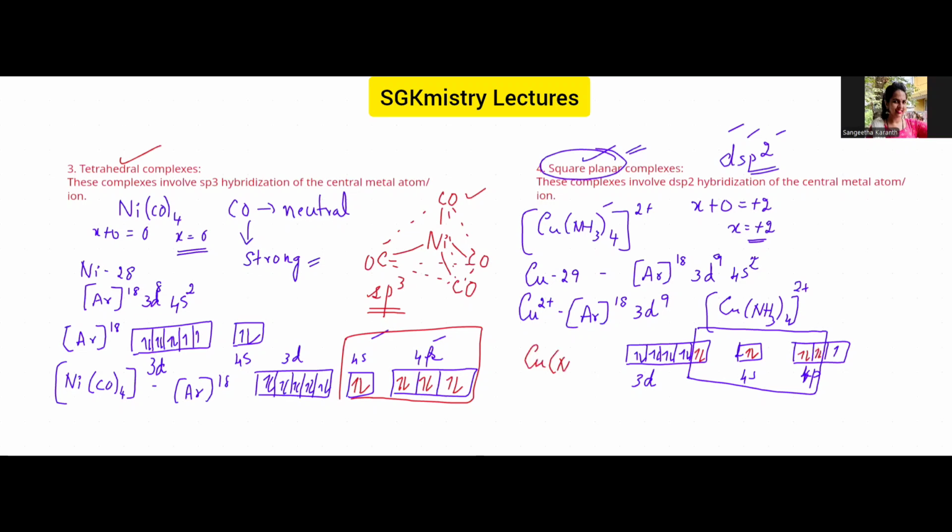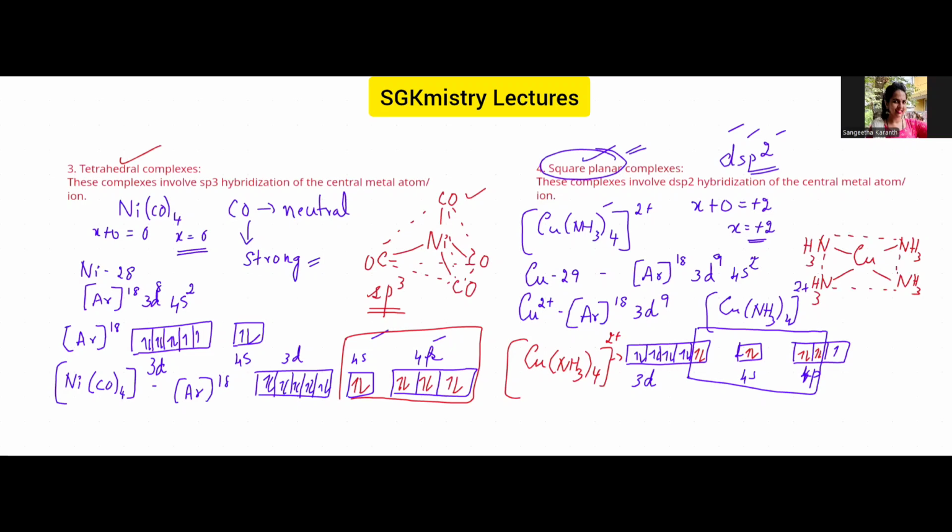Of course, the electrons from the ligands will come and occupy the vacant orbitals. Because there are 4 ligands, there are 8 electrons totally, and those 8 electrons will occupy these vacant orbitals. So we know that whenever there is dsp2 hybridization, it is a square planar complex. Square planar means copper and the 4 ammonia ligands will be in the same plane. So this is the square planar complex.